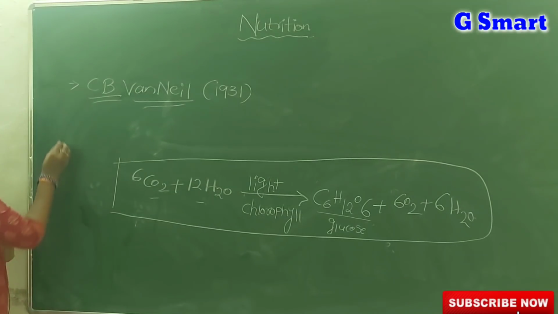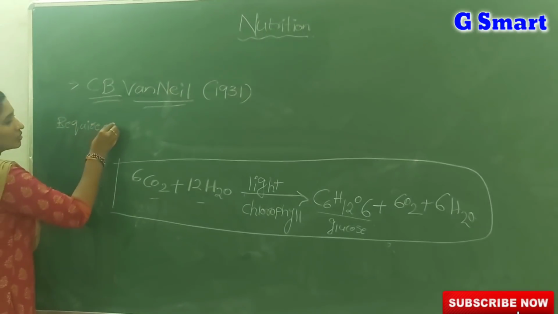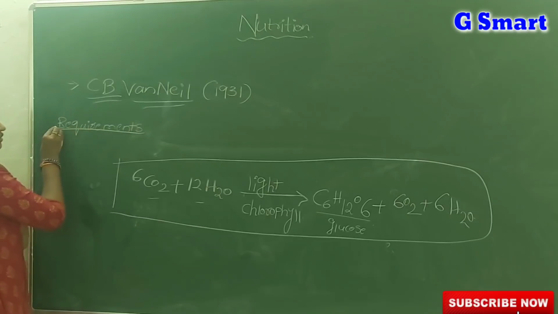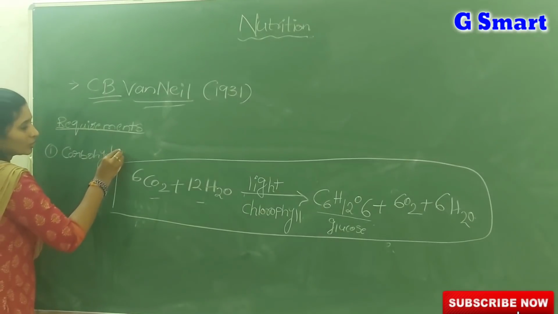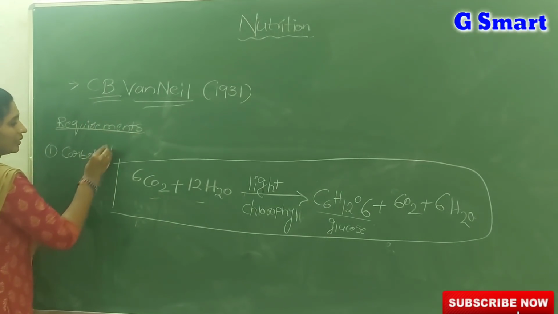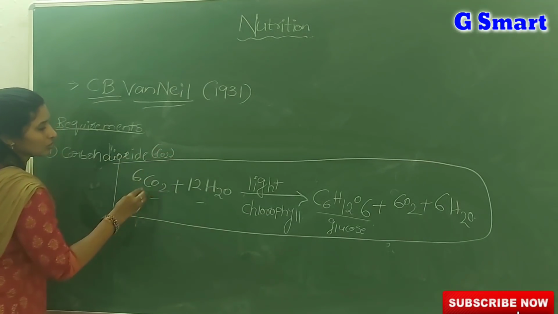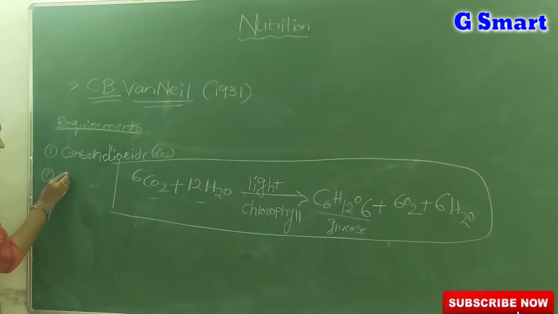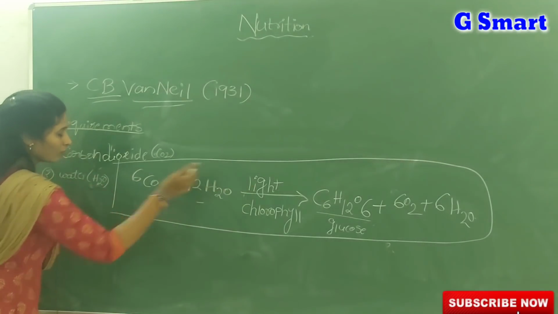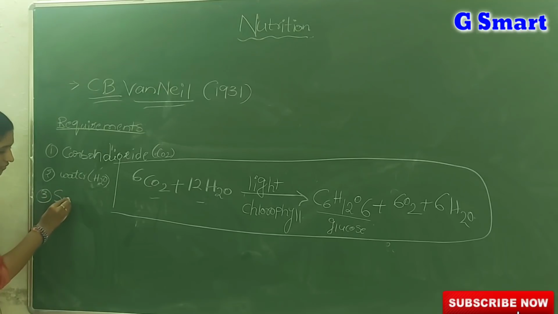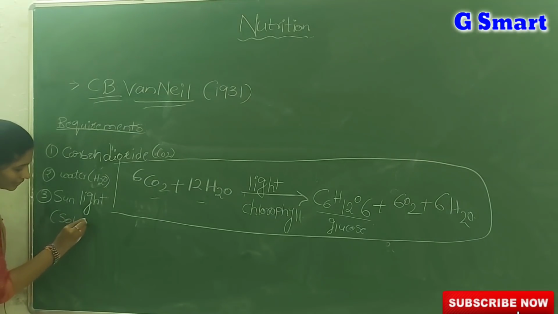So what are the requirements for photosynthesis? First one, carbon dioxide, or CO2. What is the second requirement? Water, or H2O. And what is the third requirement for photosynthesis? Light. Here the light is sunlight. We also call this solar energy.